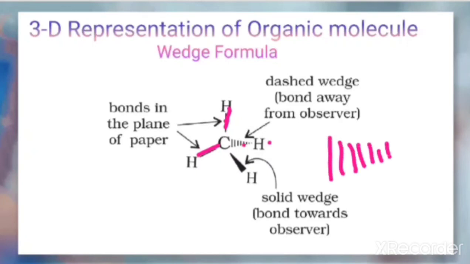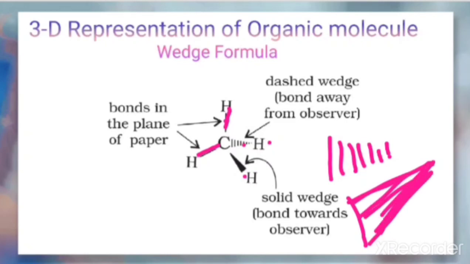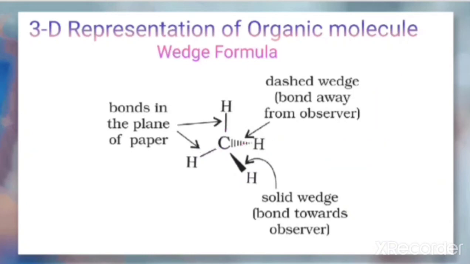Dashed wedge, and there is a solid wedge. This is called a solid wedge. How do we represent it? Like this. This is called a solid wedge, and this one is called a dashed wedge. The dashed wedge shows that the bond is away from the observer. That means it is just below the plane.